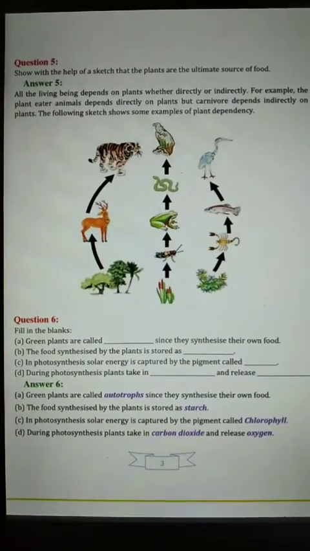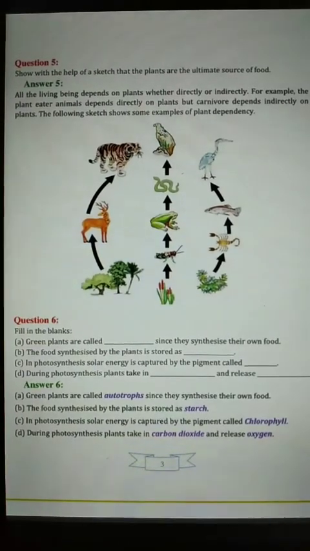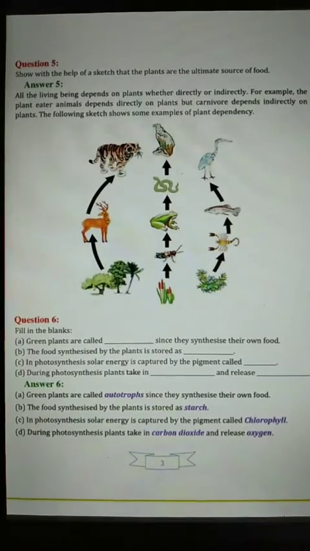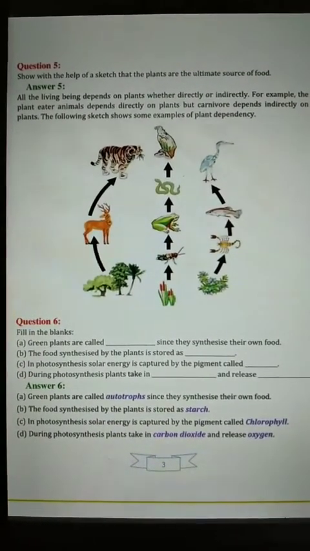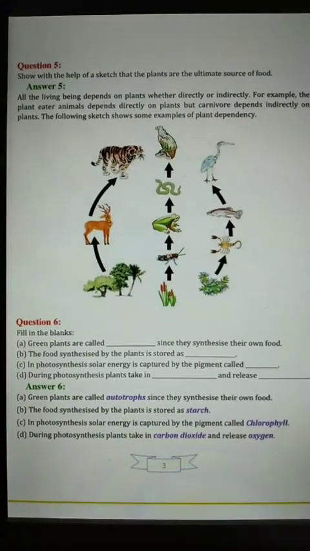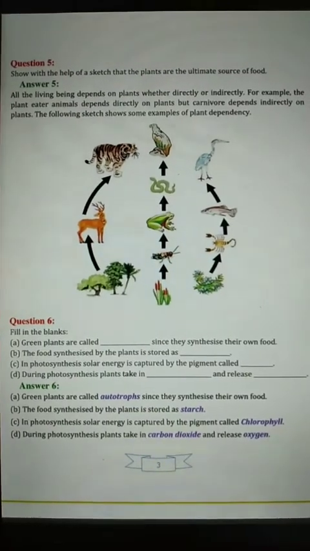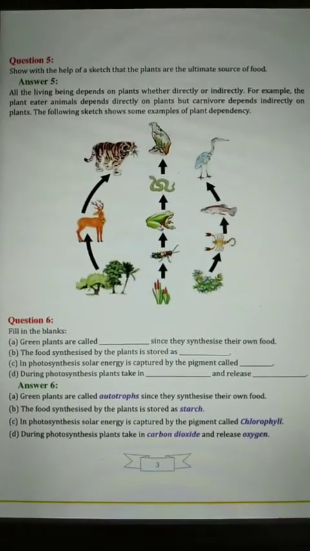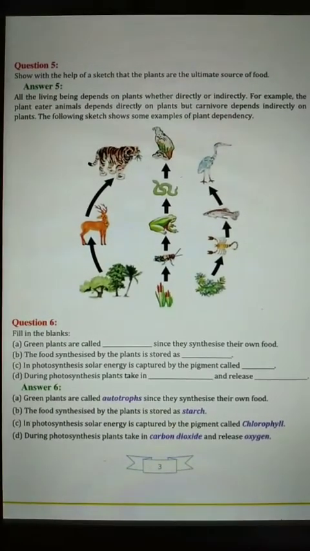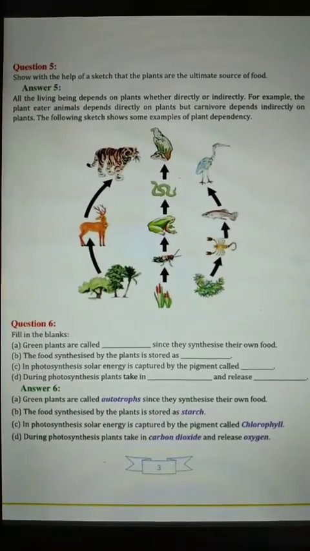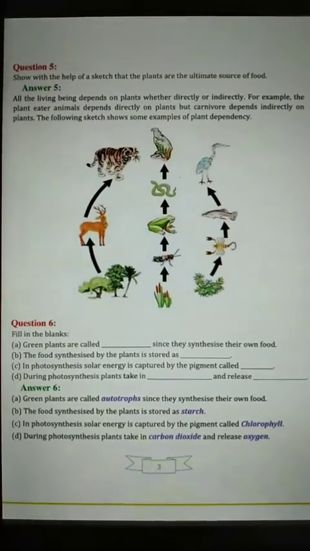of food. Means with the help of this drawing, you can show how the living beings are dependent on plants. So how is it called that plant is the main source for all living organisms? The answer is all the living beings depend on plants, whether directly or indirectly. We all know that all living beings are dependent on plants only. So plant is the main source for all living organisms in this world.